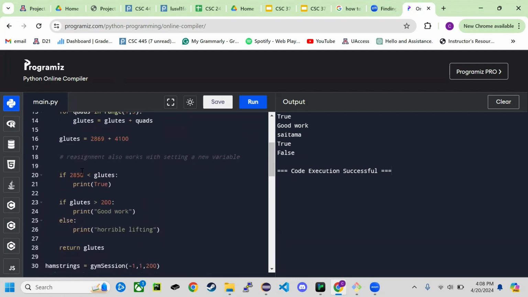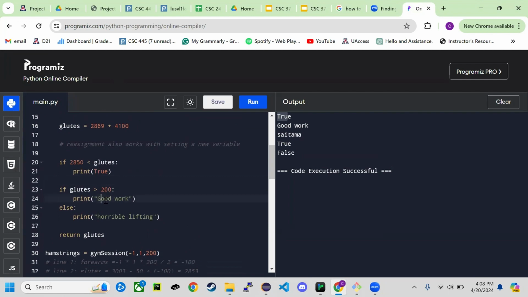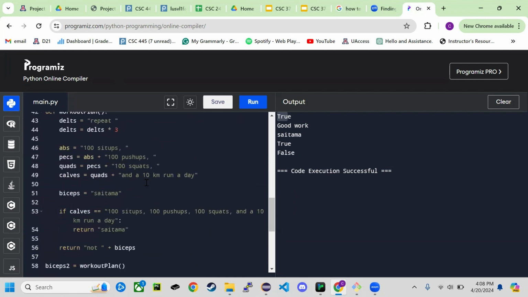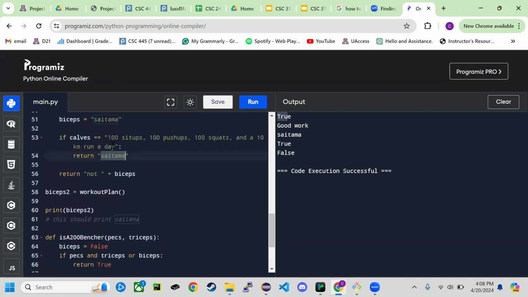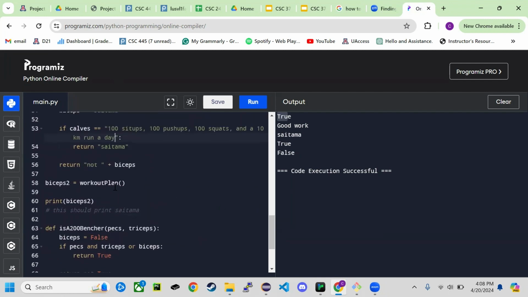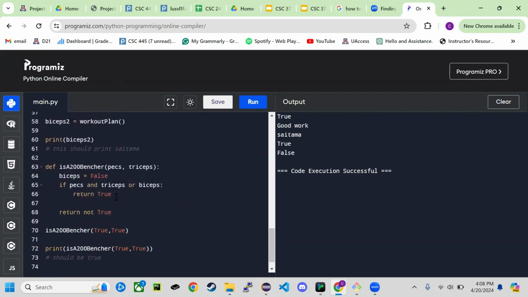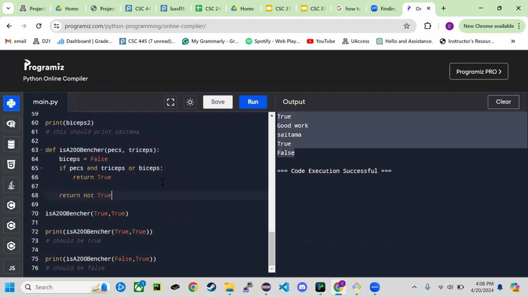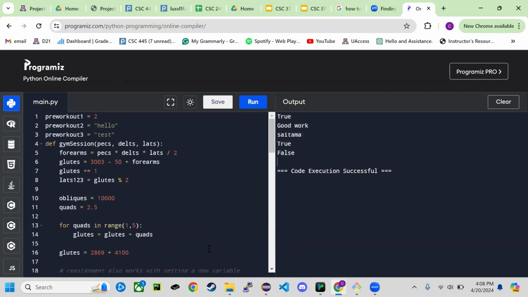So that is in fact greater than this, so it should print true, and it does. This should print good work because glutes is higher than that, and it does. The next thing it should print is Saitama if this string is equal, and that is also valid. And then if both of these are true, it should print true, and if one of these is false, it should print false. So this code does in fact work, and it parsed correctly.